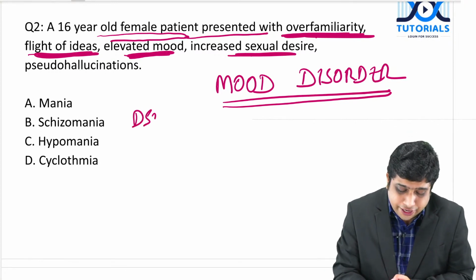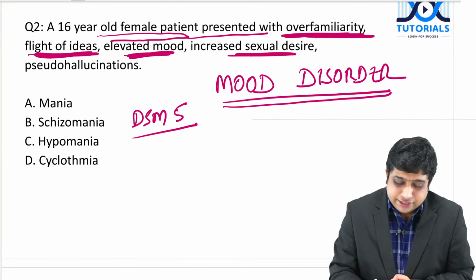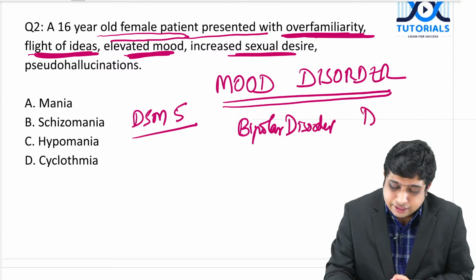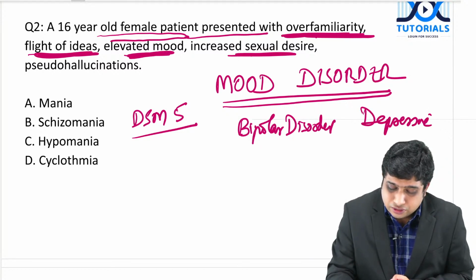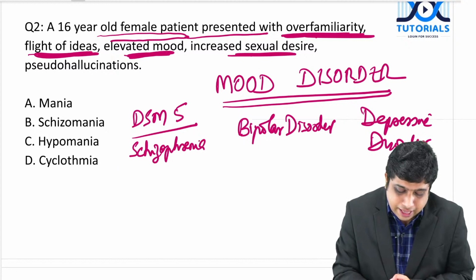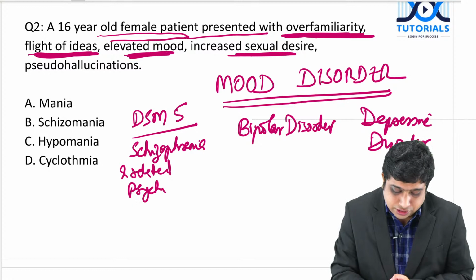In DSM-5, how they classified this is, there is a chapter on bipolar disorder, and depressive disorder, and there is something called schizophrenia and related psychotic disorders.